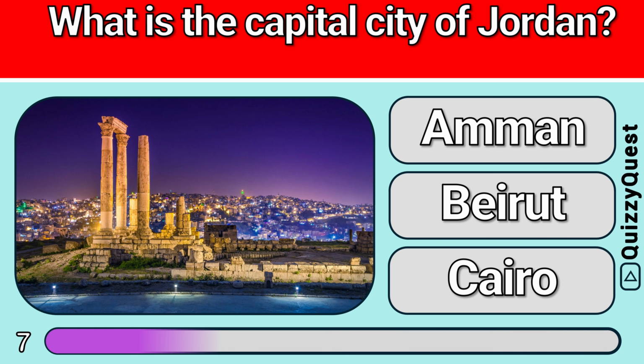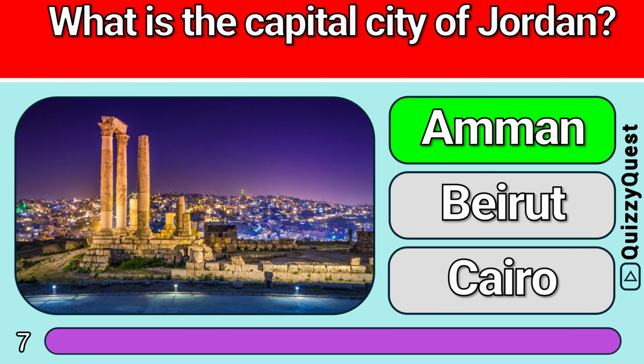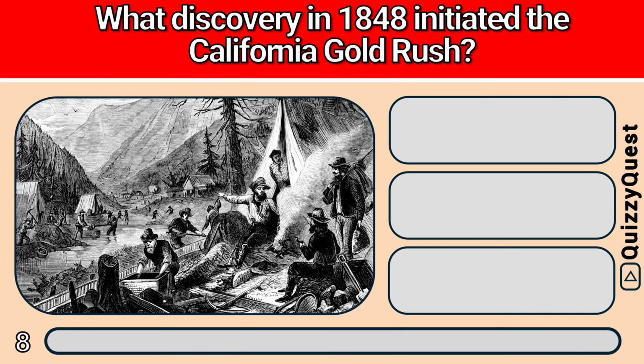Is it A. Amman, B. Beirut, or C. Cairo? It is A. Amman. What discovery in 1848 initiated the California Gold Rush?